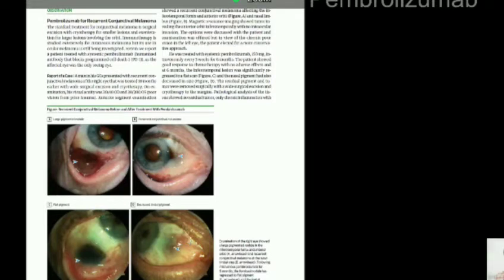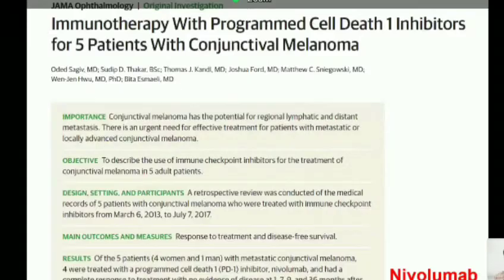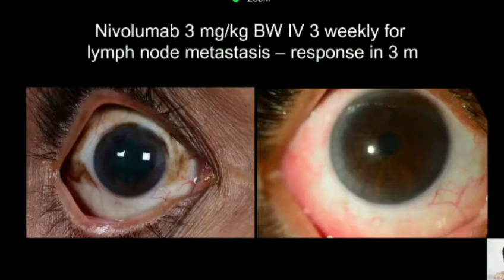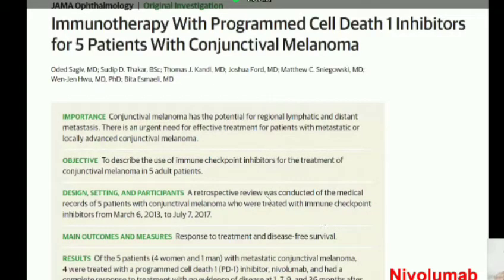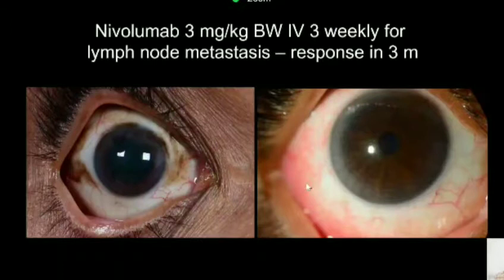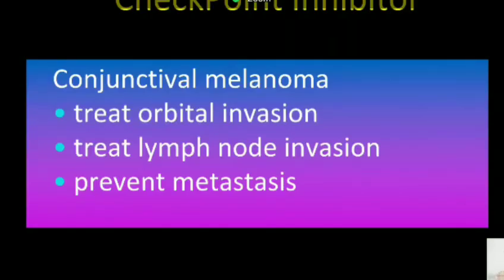And nivolumab has also been approved, and you can see smaller series have now started appearing in the literature where these drugs have been used for conjunctival melanomas. We had a patient who was on nivolumab for regional lymph node metastasis, and his conjunctival lesions actually started regressing, and after about 3 months of treatment, his conjunctival lesions have spontaneously gone. So there is an option for using this targeted therapy for conjunctival melanoma, especially to treat orbital invasion, lymph node invasion, and also prevent metastasis if you have a patient with high risk.